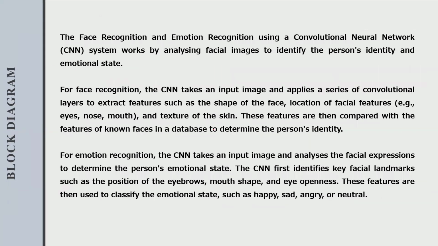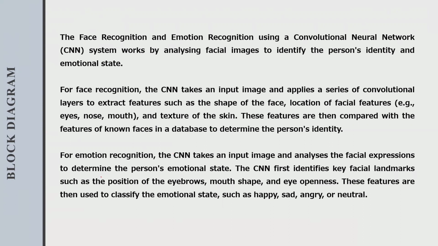And the block diagram: the CNN works by analyzing facial images to identify the person's identity and emotional state. For face recognition, the CNN takes the input images and applies a series of convolutional layers to extract features such as the shape of the face, location of the facial features, for example nose, eyes, mouth, and texture of the skin. These features are then compared with the features of known faces in a dataset to determine the person's identification.